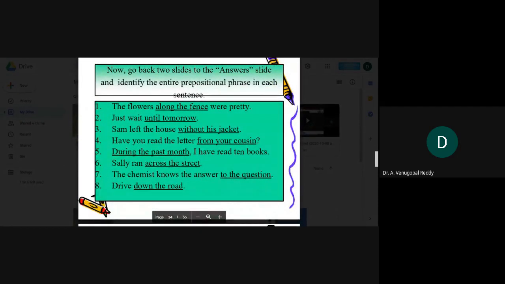Let us see the previous example again. The flowers along the fence. Here, along the fence is a prepositional phrase. The second sentence, until tomorrow, is a prepositional phrase. The third sentence, without his jacket, is a prepositional phrase. The fourth sentence, from your cousin, is a prepositional phrase. The fifth sentence, during the past month, is a prepositional phrase. The seventh sentence, to the question, is a prepositional phrase. To is a preposition, and to the question is a prepositional phrase. Down is a preposition. Down the road is a prepositional phrase.